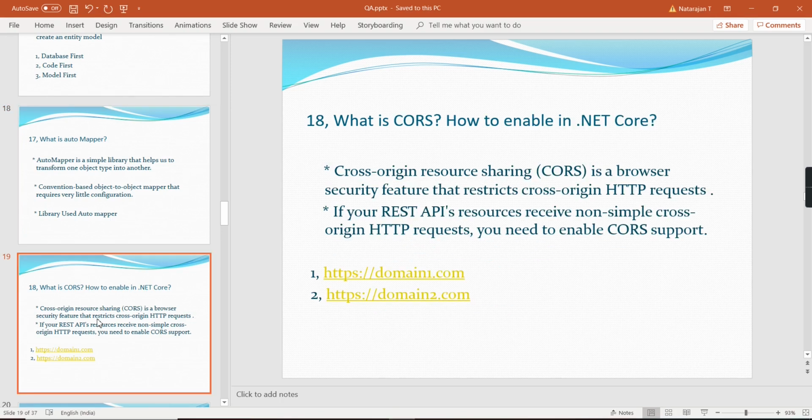Okay, the next one is a familiar one. What is CORS? How to enable it in .NET Core? CORS is nothing but cross-origin resource sharing. This is a security feature in browsers for restricting cross-origin HTTP requests. If your REST API resources receive cross-origin HTTP requests, you need to enable CORS support. For example, you have created one API and that API needs to be consumed by two domains. We have to enable CORS for these two particular domains. Then only it can be accessible. Otherwise, they will get the CORS error.